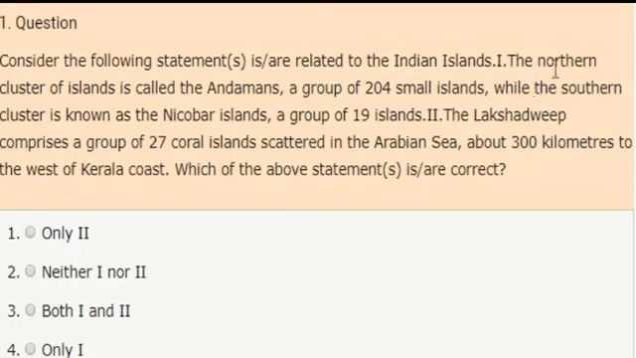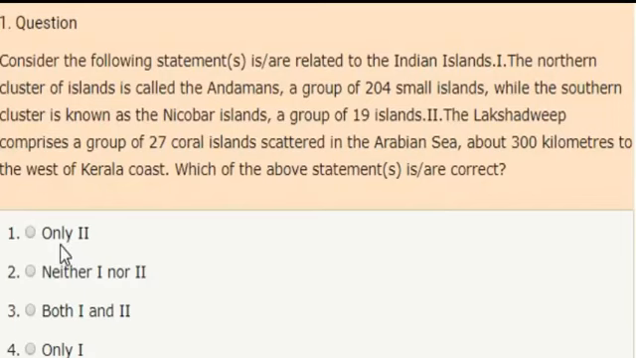First statement. The northern cluster of islands is called the Andamans, a group of 204 small islands, while the southern cluster is known as the Nicobar Islands. It's a group of 19 islands. Now second statement, the Lakshadweep comprises a group of 27 coral islands scattered in the Arabian Sea, about 300 kilometers to the west of Kerala coast. Now which of the above statements are correct?